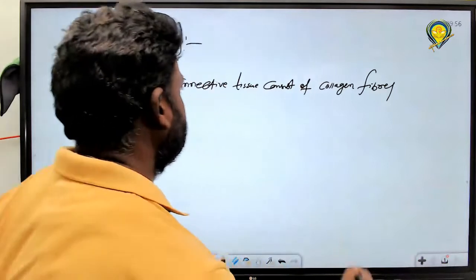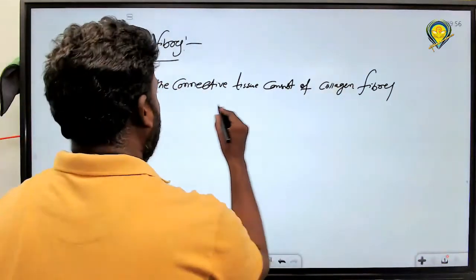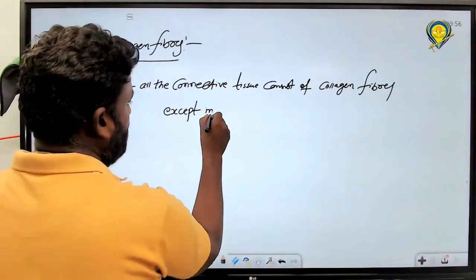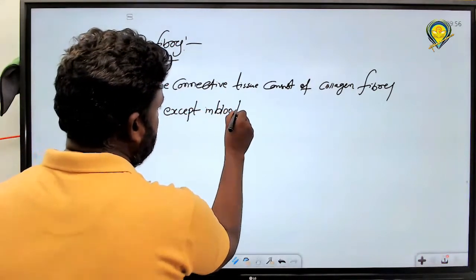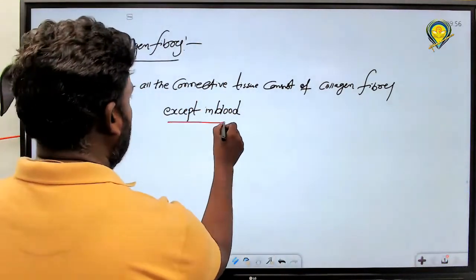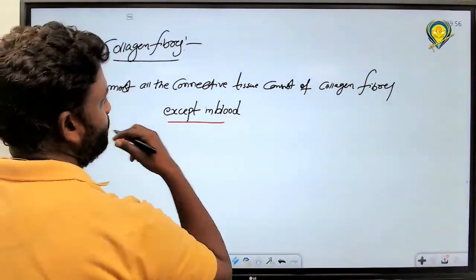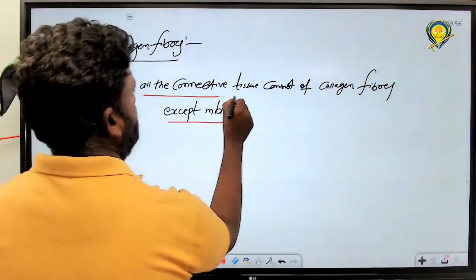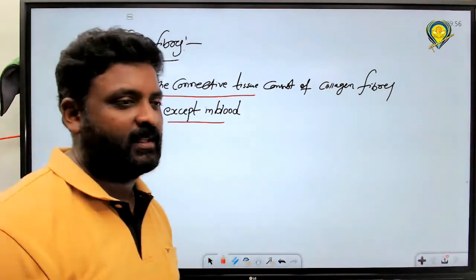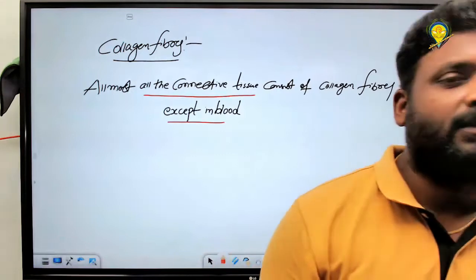Then please write it. Collagen fibers, except in blood. You have to underline the very important condition: except in that, which does not have what? Collagen fibers. Very good, right?